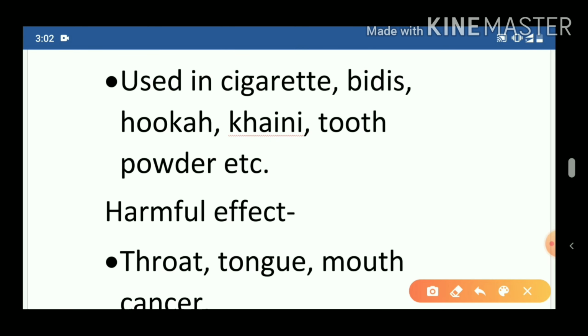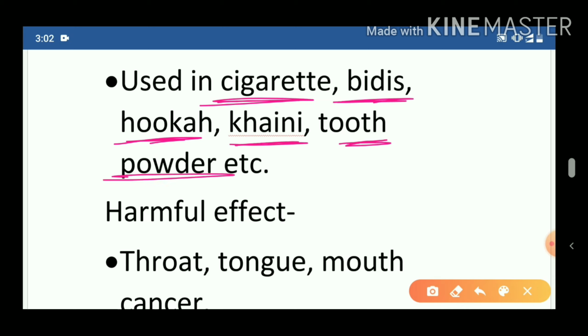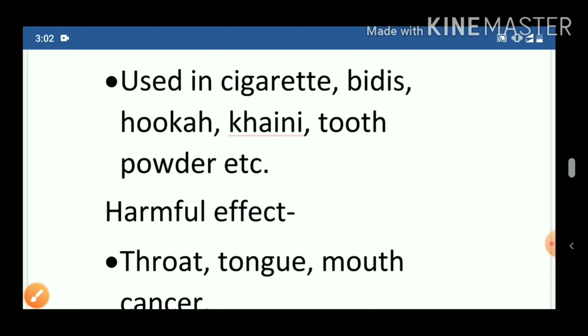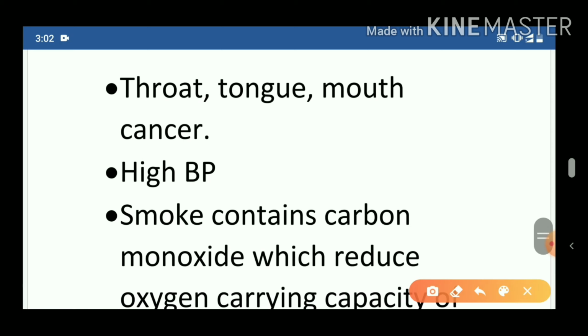Now what are the uses of tobacco? Tobacco is used in cigarettes, bidis, hookah, and many people living in villages use it as a tooth powder because they feel false pleasure in doing these activities. Now what are the harmful effects of tobacco? Throat, tongue, mouth. These are the cancers which occur due to the use of tobacco.